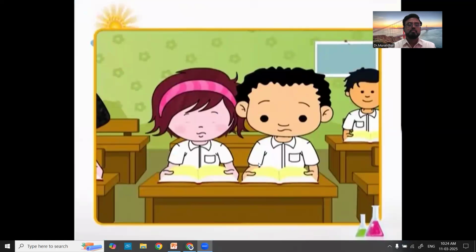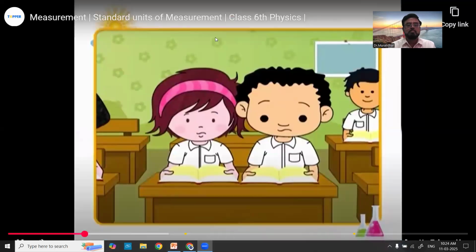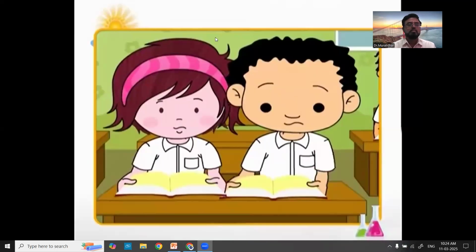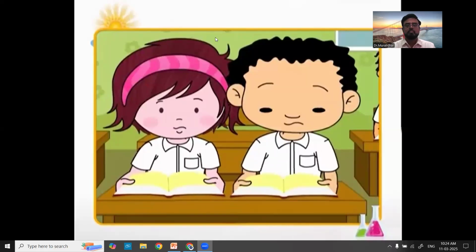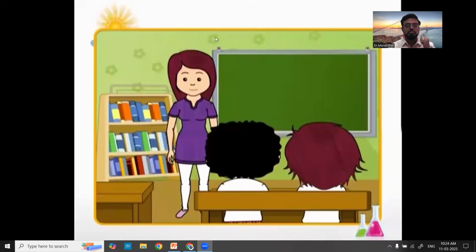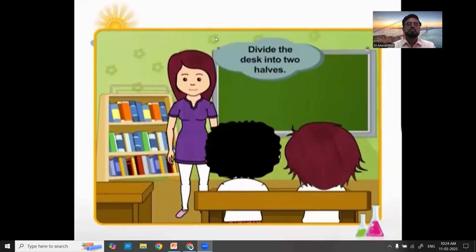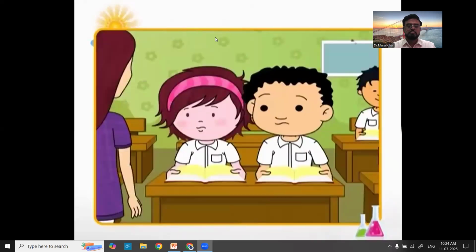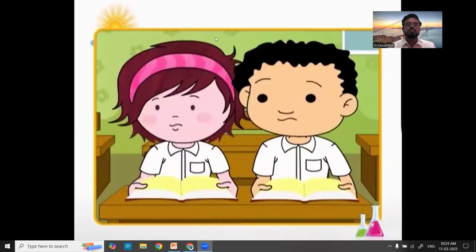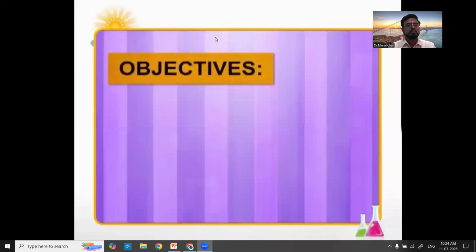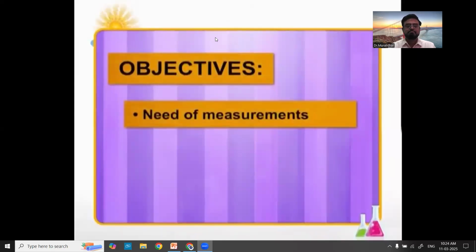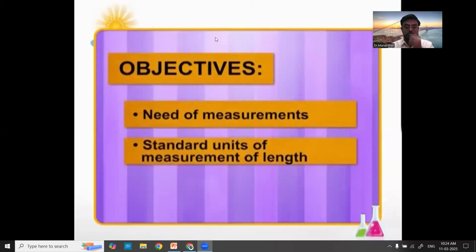Rani and Ravi share a desk in their classroom. They end up fighting very frequently over the share of the desk. Their teacher suggested them to measure the length of the desk and divide the desk into 2 equal halves. Let's learn with them how to do it. In this module on measurements, we will study the need of measurements and standard units of measurements.